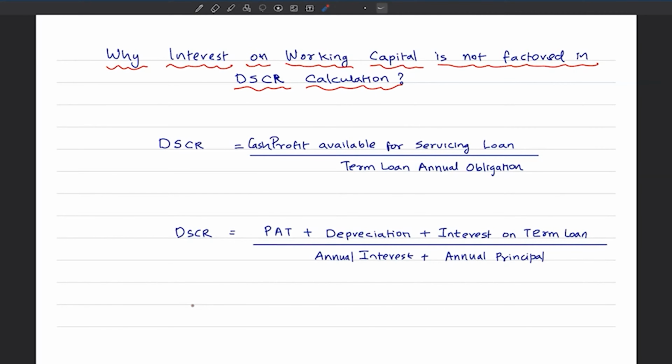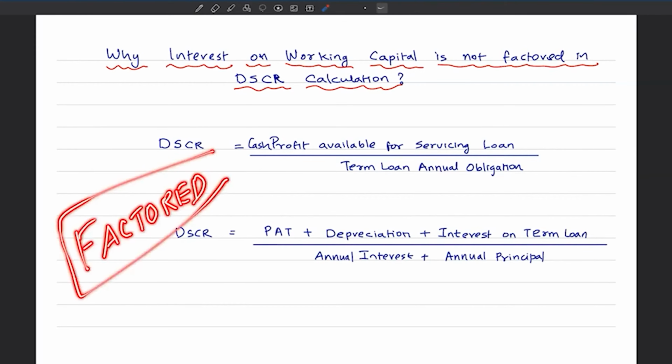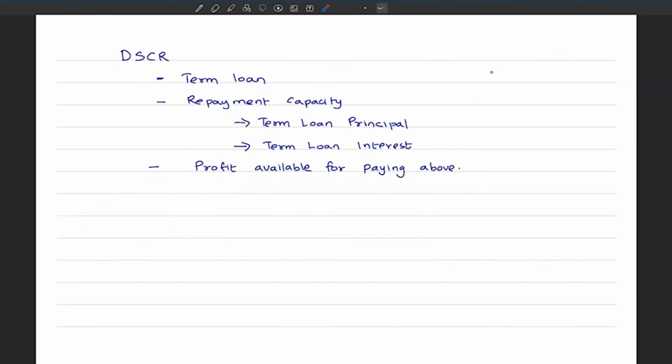Let me tell you one thing. Do not think interest on cash credit is not factored in DSCR. It is factored. Interest on cash credit is factored very much. I will show you some numbers so you will understand it better. Before that, let's get the clarity once again. DSCR is basically calculated to measure the repayment capacity for term loan only.